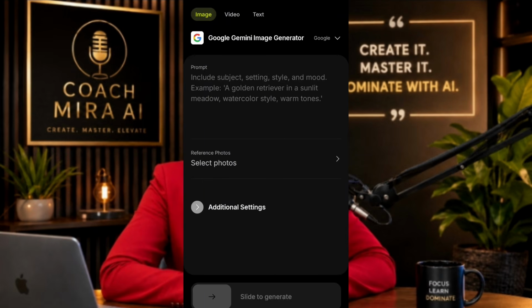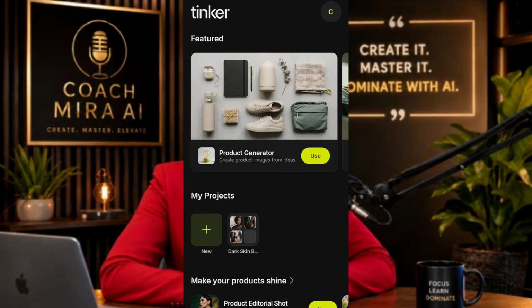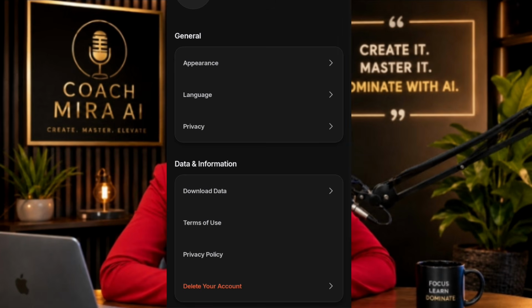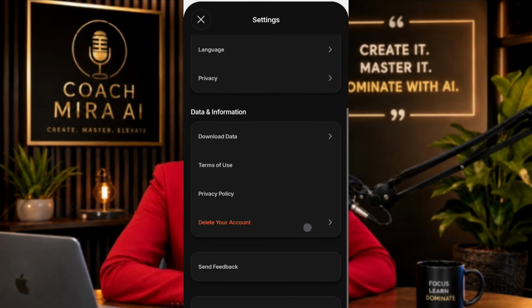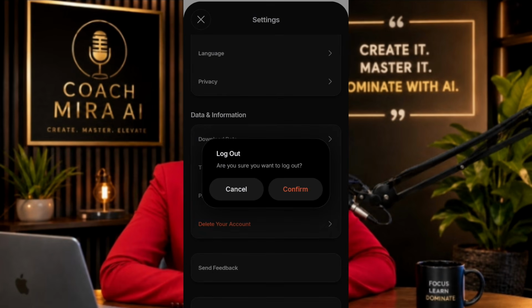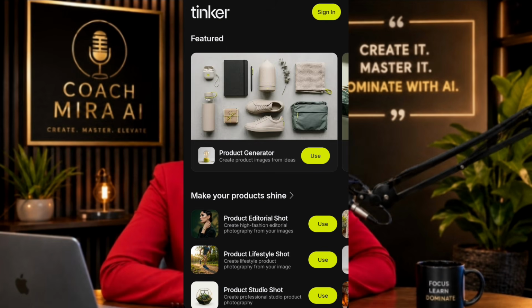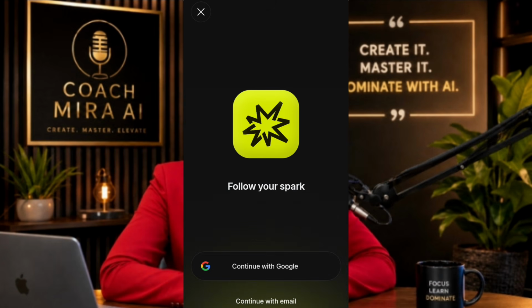Now this is what you do. Okay, so you're going to click back. Then you're going to click on your profile. When you click on your profile, you have to scroll down and log out. All right, once you can generate videos again. You can actually generate up to 5 videos. Click on sign in again with a different account and generate more videos.